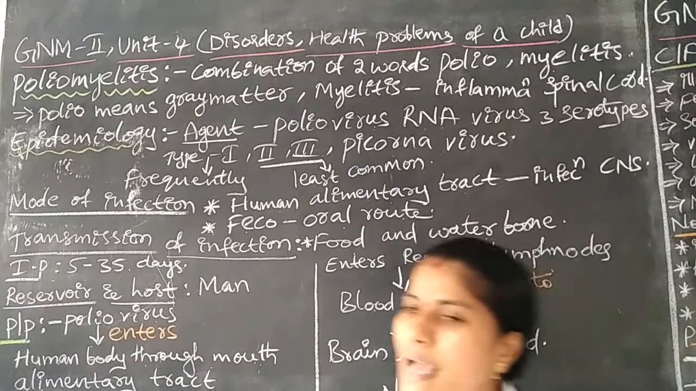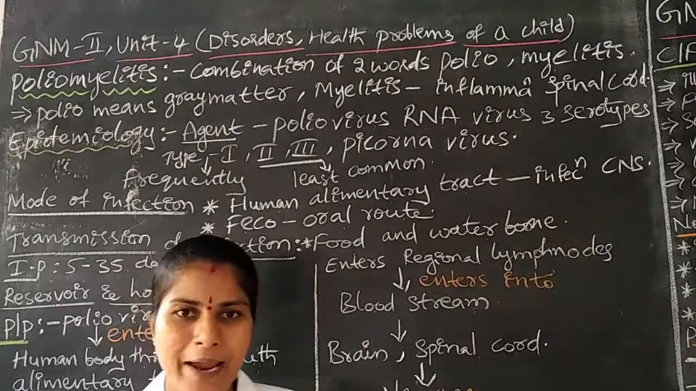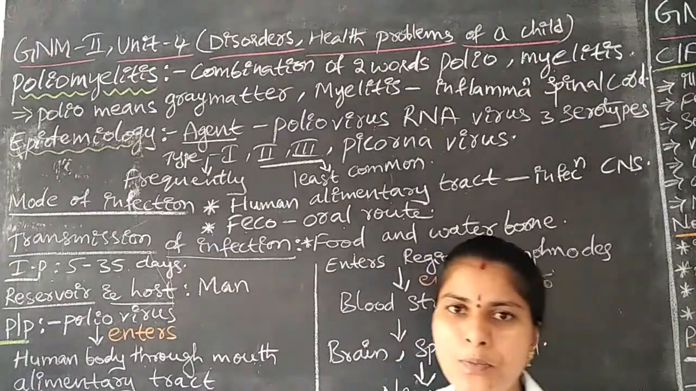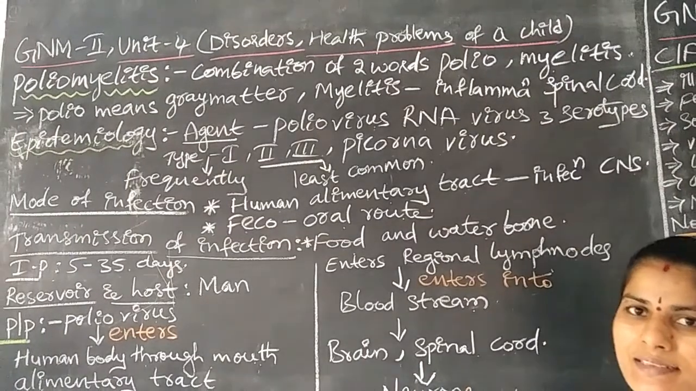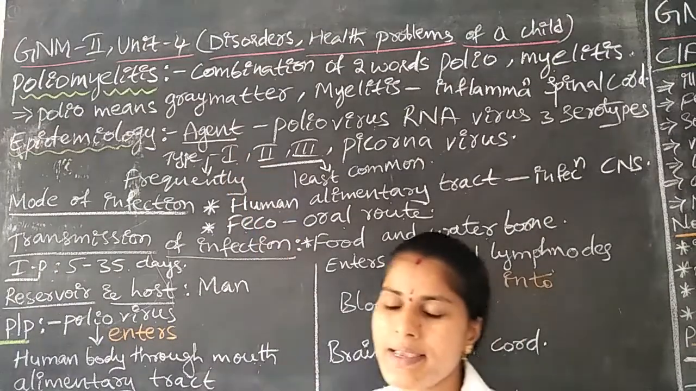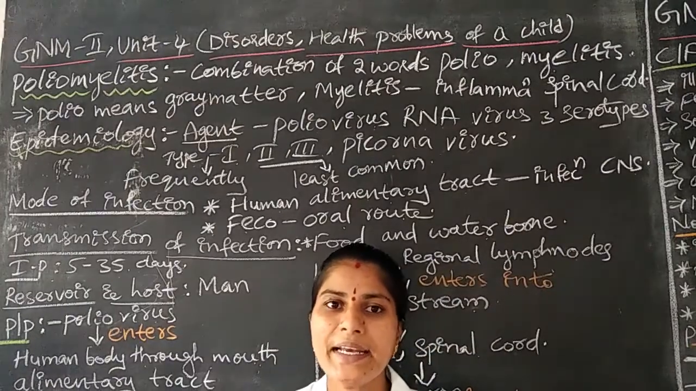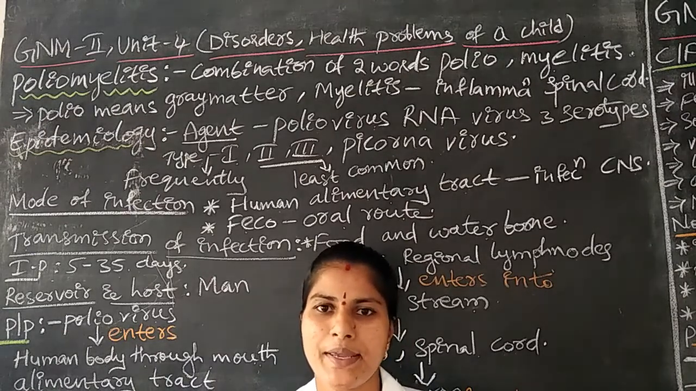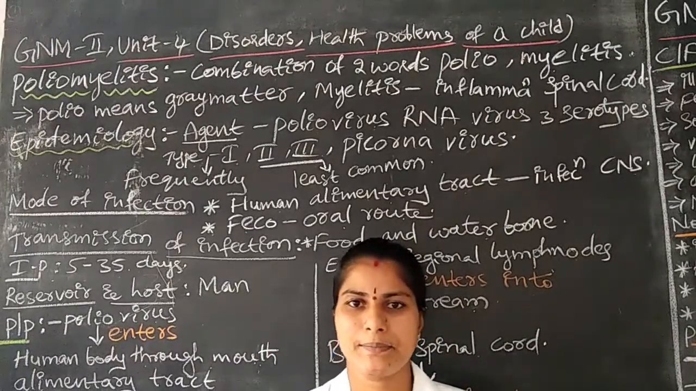Here the virus has three serotypes: type 1, type 2, type 3. Type 1 poliovirus, type 2 poliovirus, type 3 poliovirus. These are the three viruses. In that, type 1 poliovirus occurs most frequently in human beings. The second and third poliovirus types are least common in human beings. This is regarding the agent for poliomyelitis.